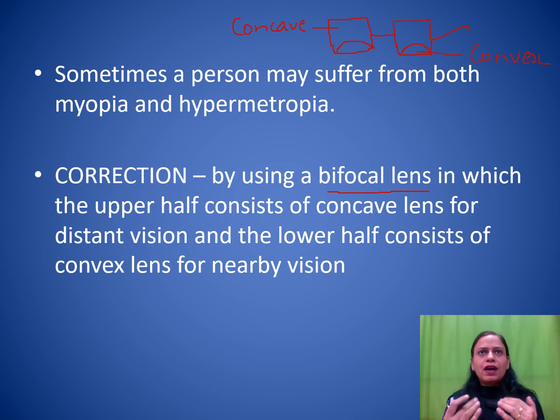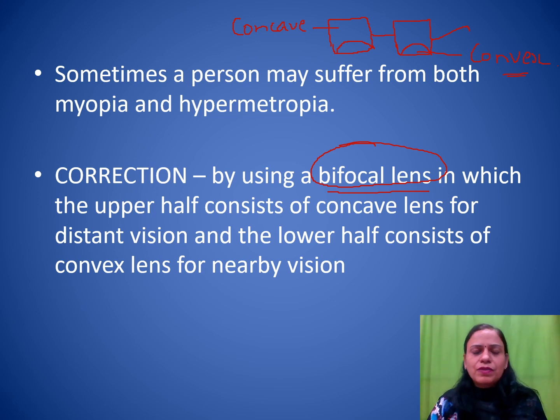Now, when we want to look at a distance, we generally look straight. So that is why the upper half is a concave lens. And when we are reading or when we are doing something which needs a closer view, we generally place it close to our eyes and we look down. So that is why the lower half is a convex lens for nearby vision. And such type of spectacles are known as bifocal lens. The spectacles have bifocal lens fitted in them.